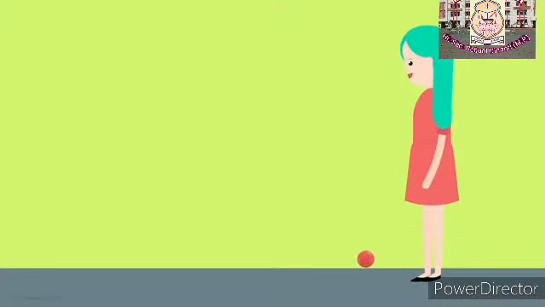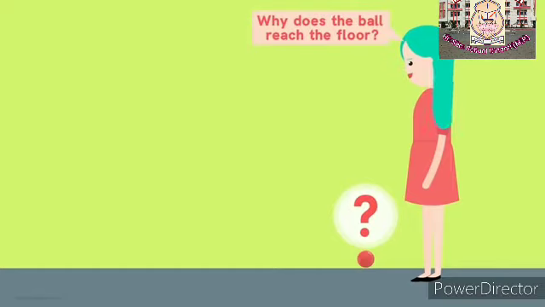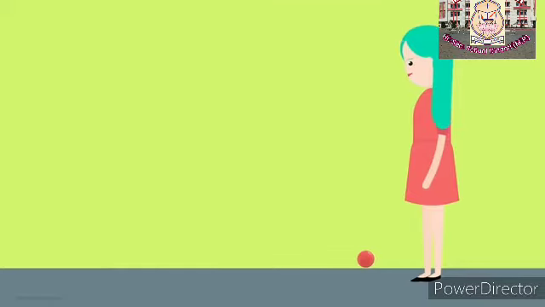But wait, another thought puzzled Nora. As she drops the ball, she wonders why the ball ever reaches the floor. This might seem to be a lame thought, but don't forget that Nora's smart. She thinks that mathematically, the ball should never touch the ground. So what was her thought process?